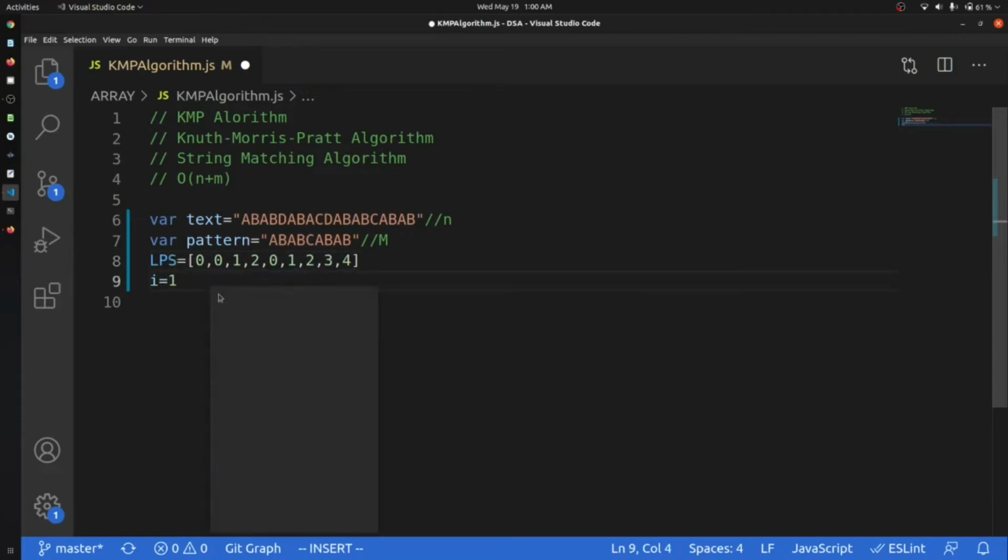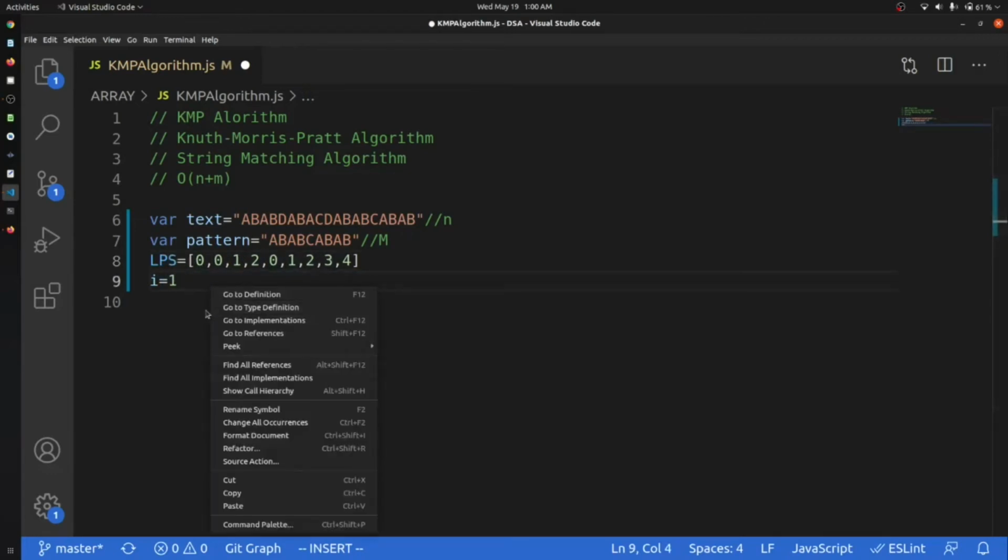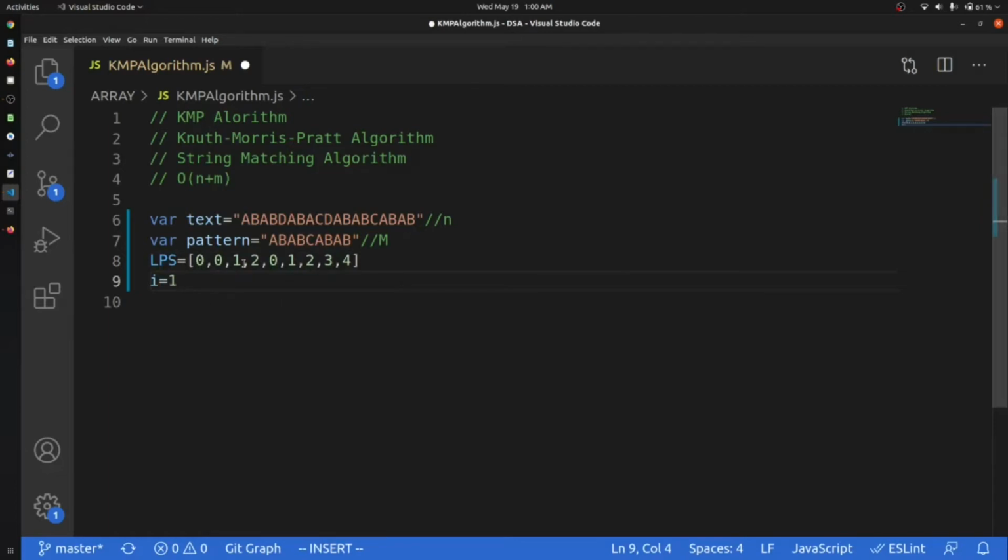Okay, common suffix, sorry, not common sum, common suffix. So we can find which is the longest prefix or suffix. It is 1 2 3 4. Okay, it is the 1 2 3 4. These are the things. And now we will use this LPS or this pi array in this text to find